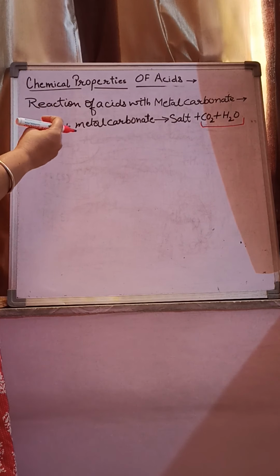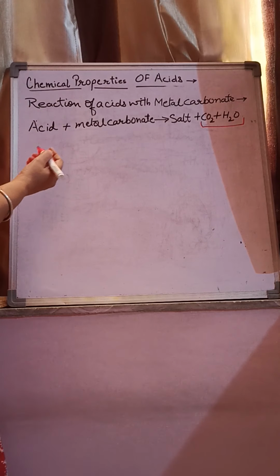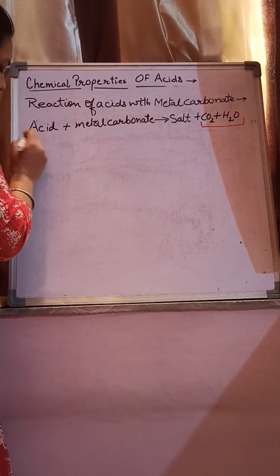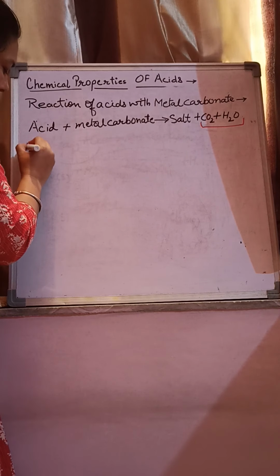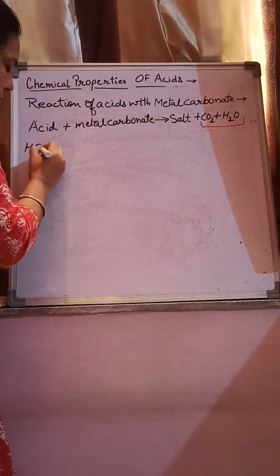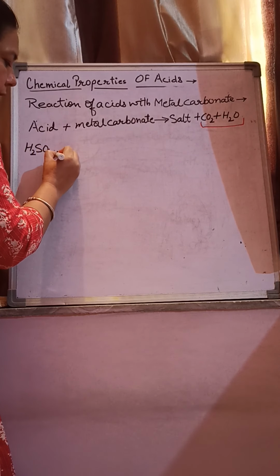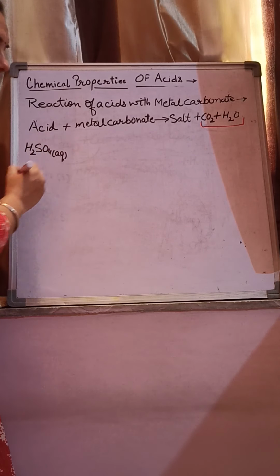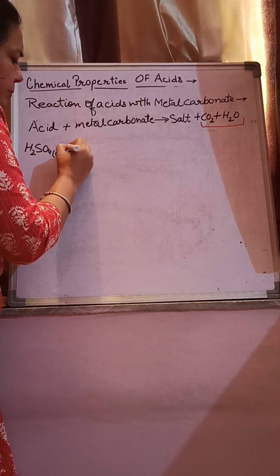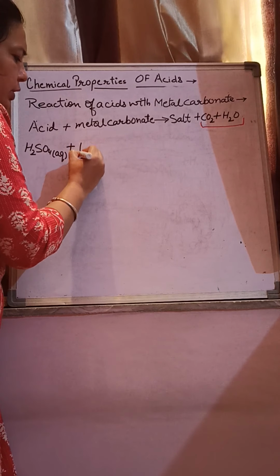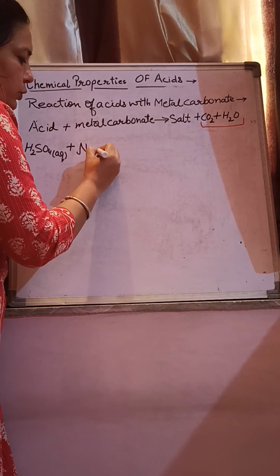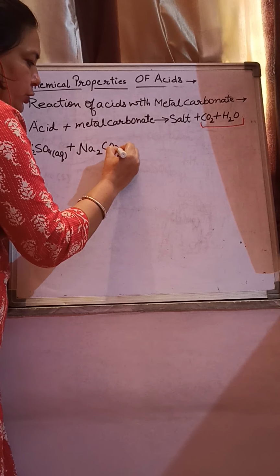Let us take an example of metal carbonate and acid. First, I will take the acid, sulfuric acid, H2SO4. Again, we are supposed to take an aqueous solution of the acid. For metal carbonate, you can take any metal carbonate, sodium carbonate, Na2CO3.